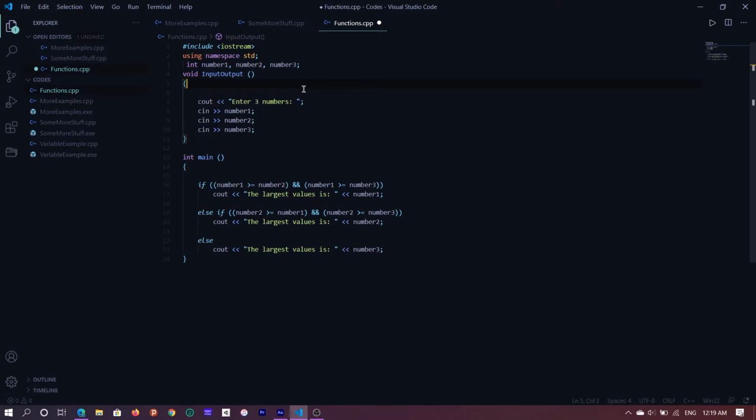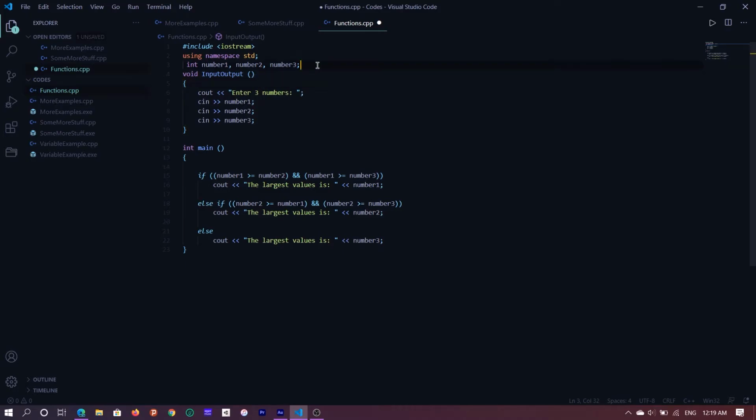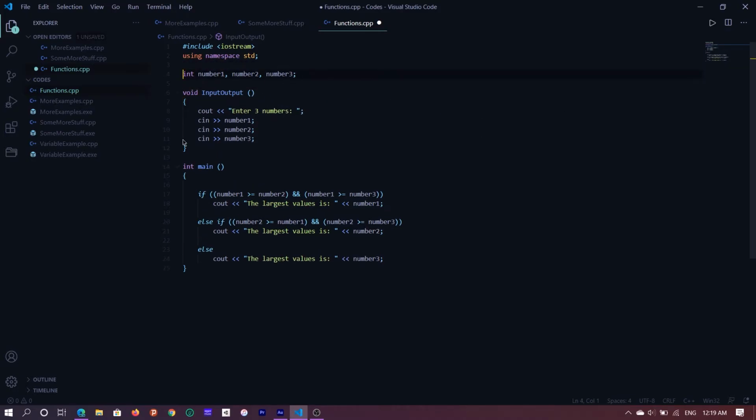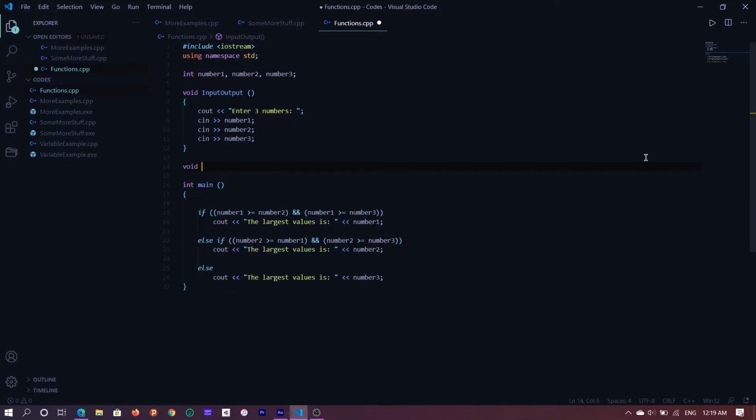Okay, let's make sure that we are properly aligned. All right, we'll have space. And also we can have another function here, void, now dealing with the logical part. So void, literally going to call it logical part.